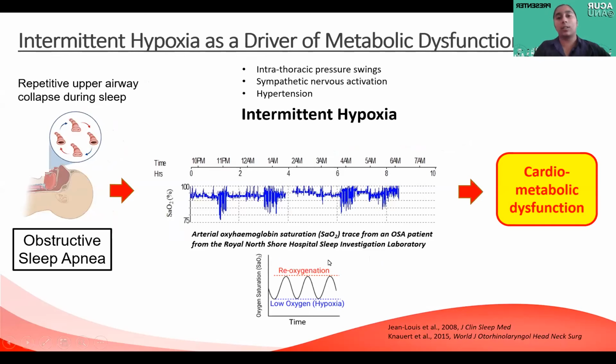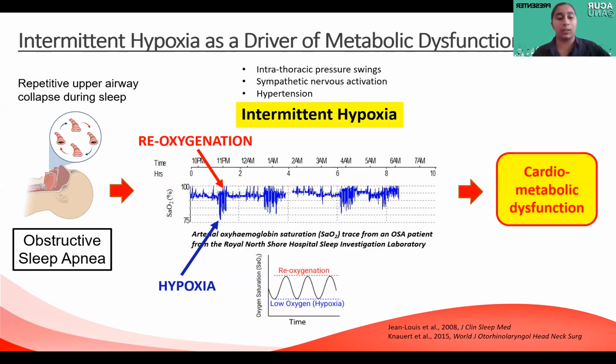OSA is characterized by a number of physiological changes. It can cause pressure changes in the chest, sympathetic nervous activation, hypertension, and intermittent hypoxia. This is an oxyhemoglobin trace from an OSA patient, which shows how these obstructive apneas throughout the night can cause periods of hypoxia, or low blood oxygen, followed by reoxygenation. Studies in animals and humans over the past decade suggest that intermittent hypoxia might be a key driver of the cardiometabolic dysfunction that we see in OSA patients.